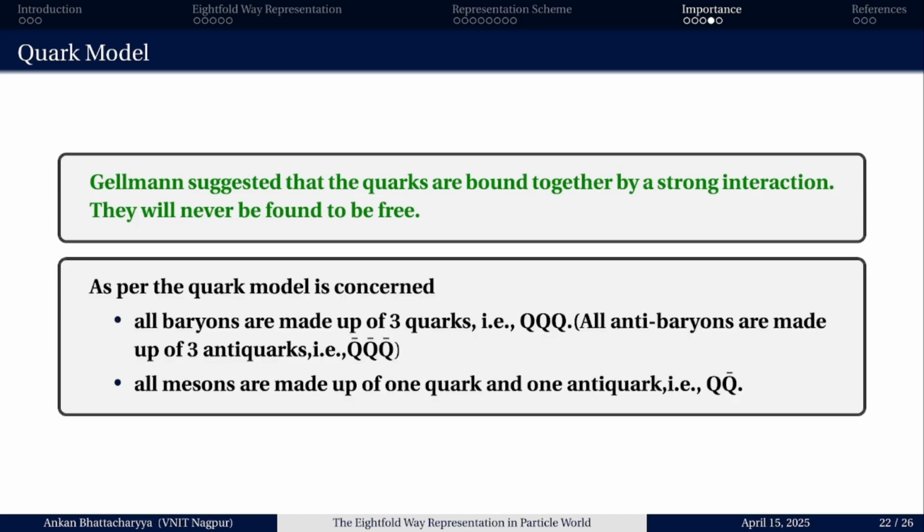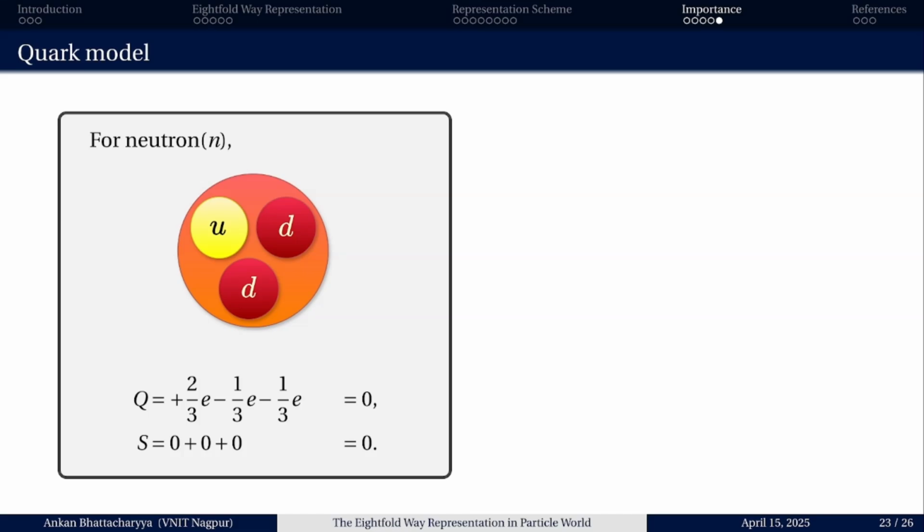So as per the Quark model, all baryons are assumed to be made up of 3 quarks, and all antibaryons are made up of 3 antiquarks, and the mesons are made up of 1 quark and 1 antiquark. If we take one or two examples, then it will be clear to us what is the superiority of this Quark model. So the neutron is assumed to have UDD quarks.